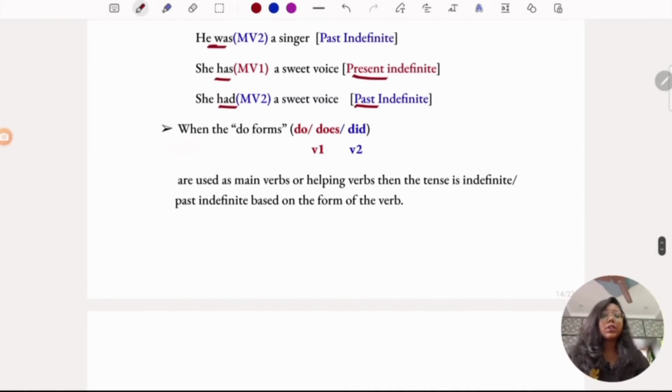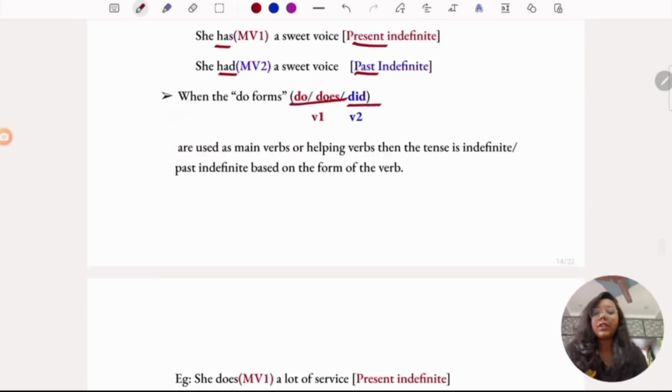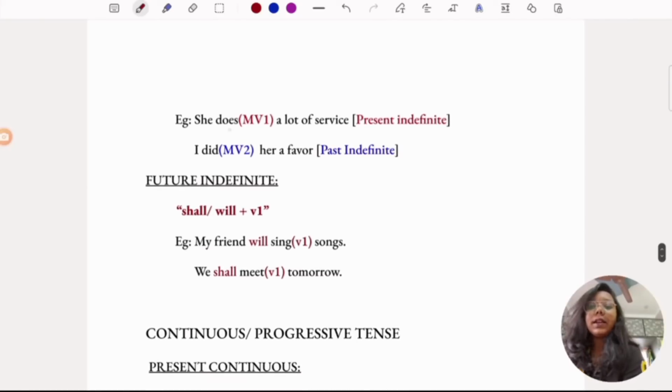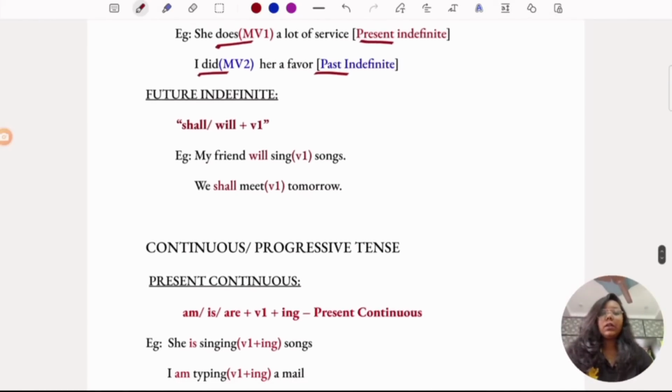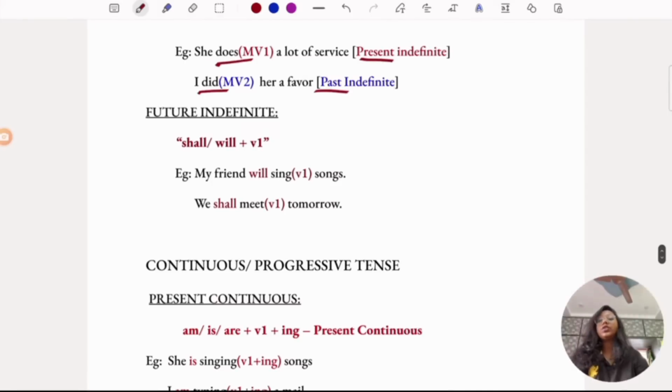The same goes with the do forms also. If the sentence has do or does, as they are verb 1, the sentence becomes simple present indefinite. And if the sentence has did, as it is V2, the sentence becomes past indefinite. If you see here, does, present; did, past. Hope it's clear.